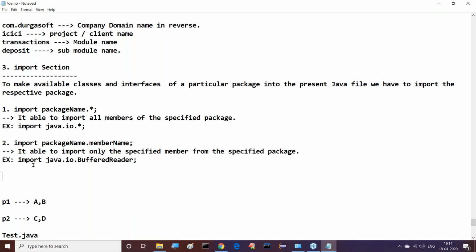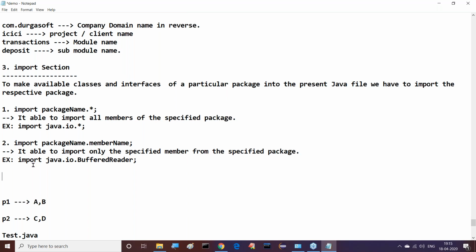One more question: in package P1, I have test.java and test2.java. Should I use an import statement if I want to use test2 in test.java? Once these two are available in the same package, it's not required. If both are in different packages, then it is required. Once both are in the same package, it's not required to import; directly we can use that.